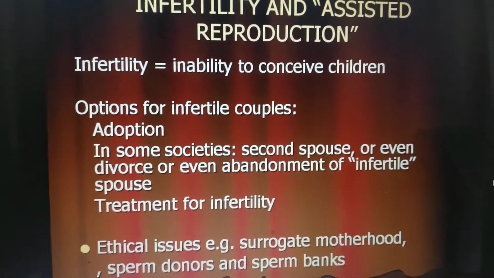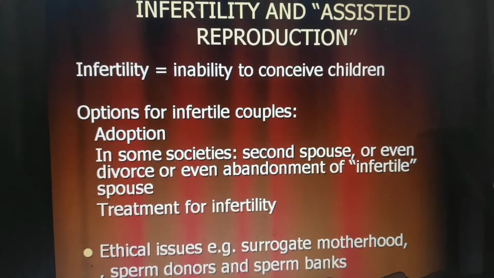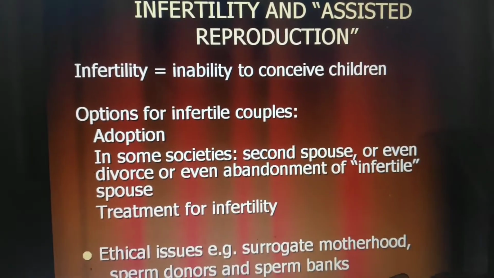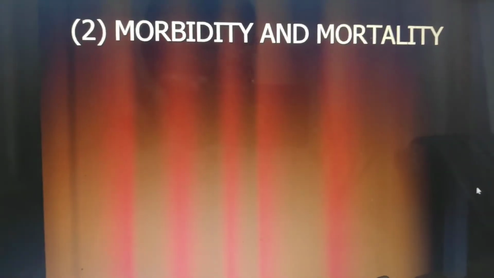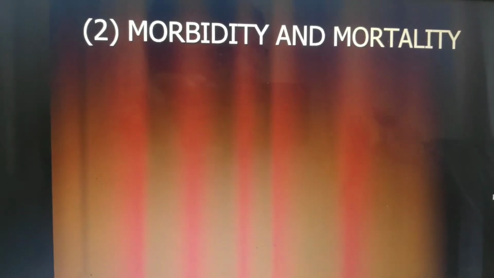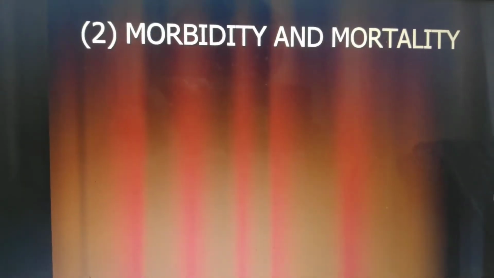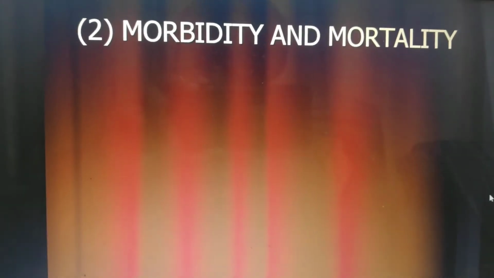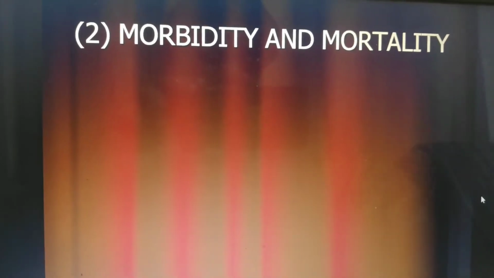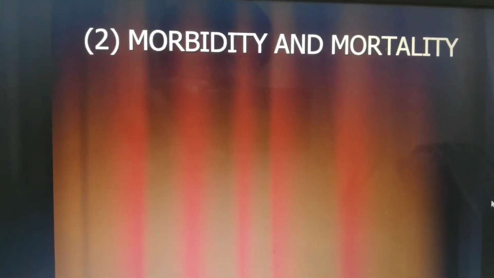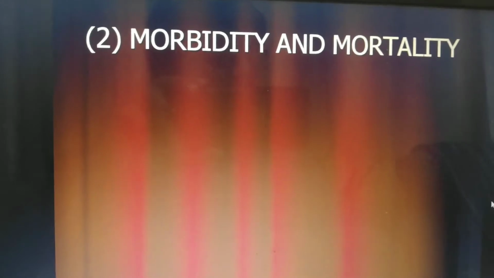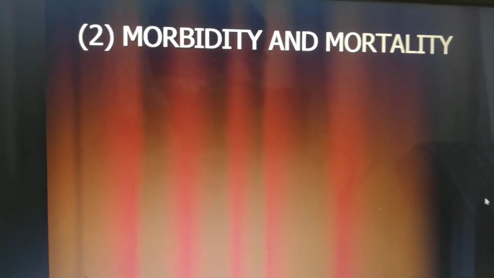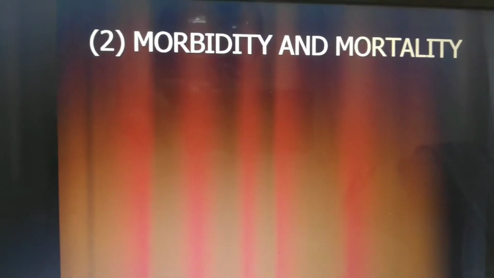There are also sperm donors and sperm banks when we are dealing with infertility. So this was the first topic which we have to measure in terms of research and policy framework: fertility. Now moving to the next topic, that is morbidity and mortality.